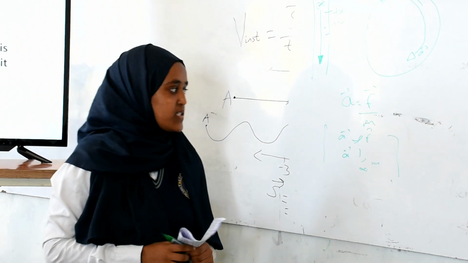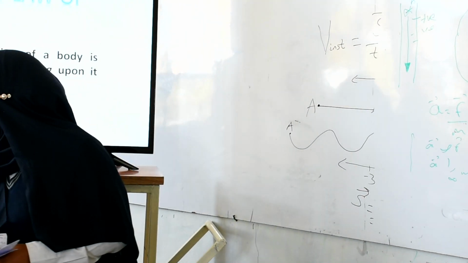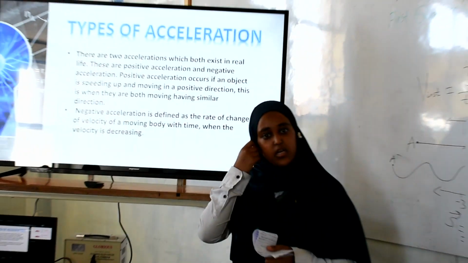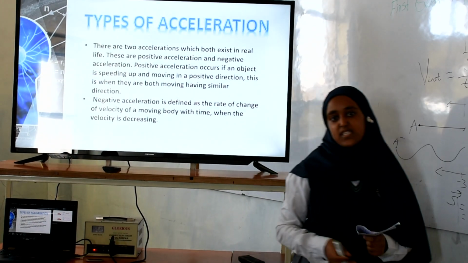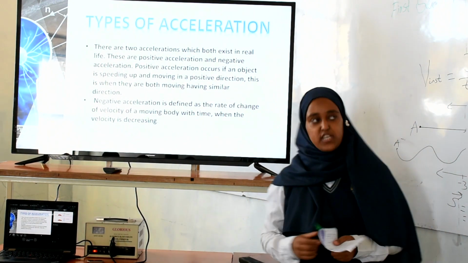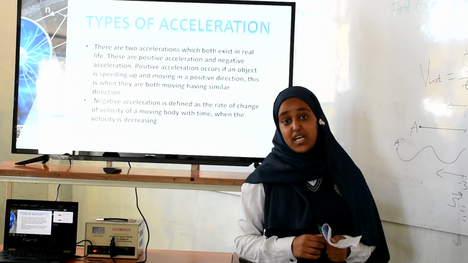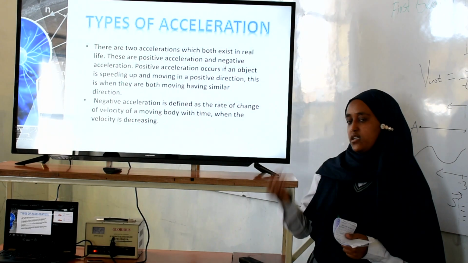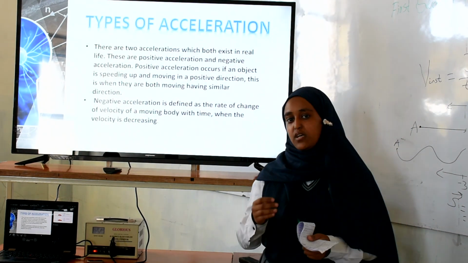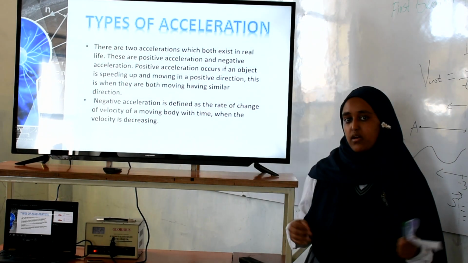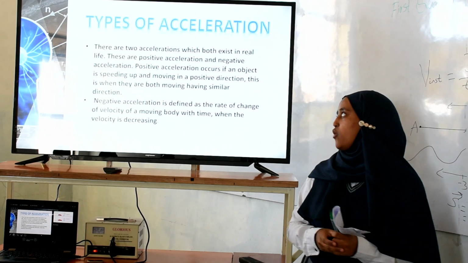And the next thing is about types of acceleration. There are different types of acceleration. The most commonly known types are positive and negative acceleration. We say an acceleration is positive when it has the same direction as the velocity of the object. And we say that the acceleration is negative when the velocity and acceleration of the body are along different paths, or in opposite directions.